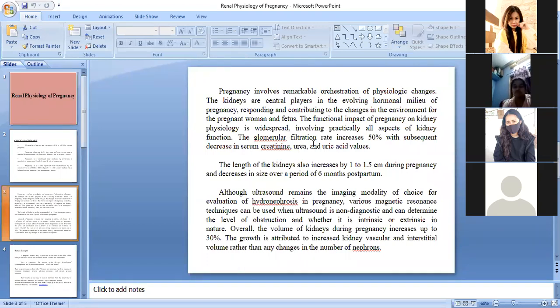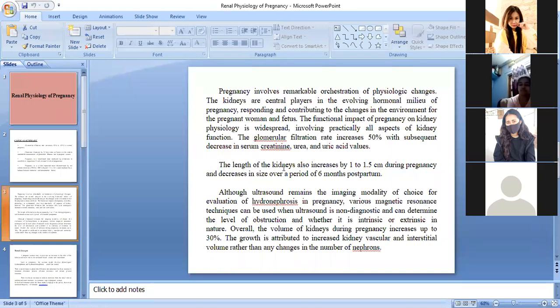The glomerular filtration rate will increase up to 50%, with subsequent decrease in serum creatinine, urea, and uric acid values. So all these values, your creatinine value, urea value, uric acid value, all this will decrease. Okay, but the GFR, that is the glomerular filtration rate, will increase.